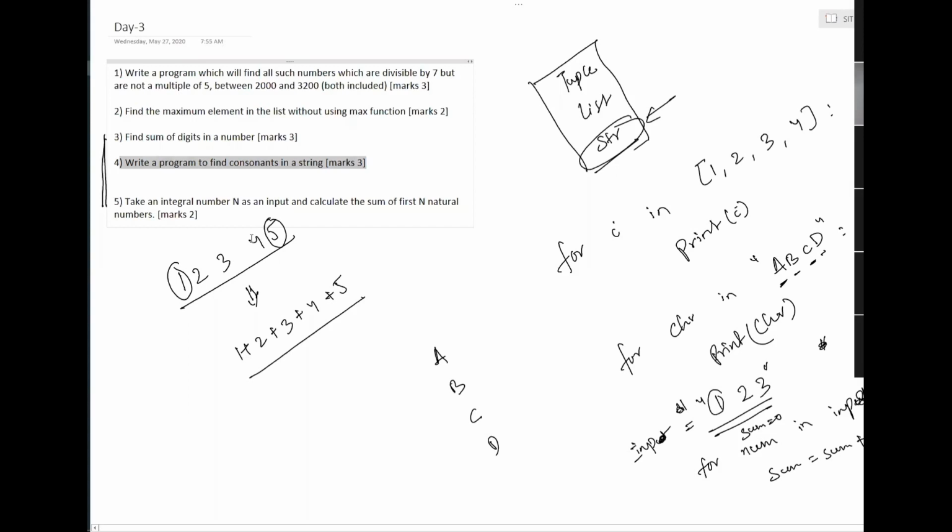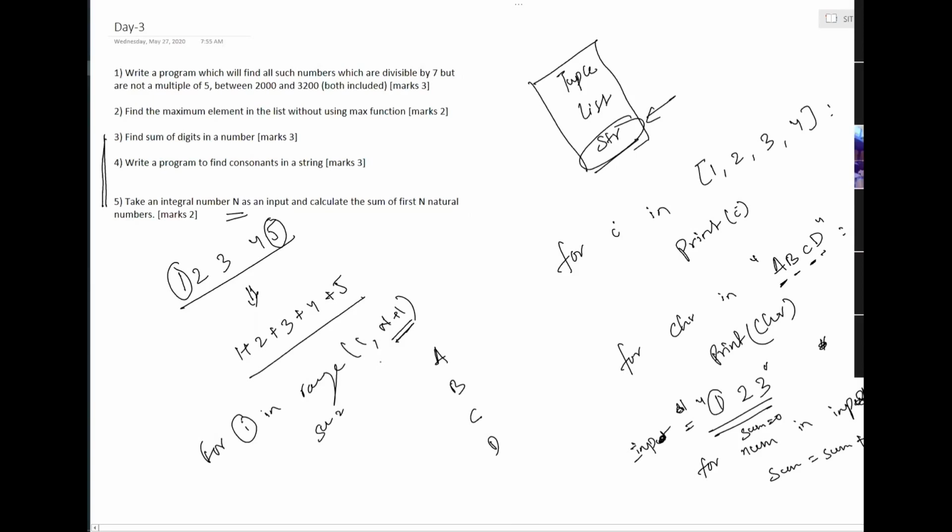You all might have done the same, or if you already know the formula, you might have used the formula. You might have done for i in range of 1 to n plus 1. Why? Because I'm saying calculate till number n, so I do n plus 1 for the counter to go till n. Because whatever last value you provide in the for loop, your counter will go till that value minus 1. Then you can have sum equals sum plus i.